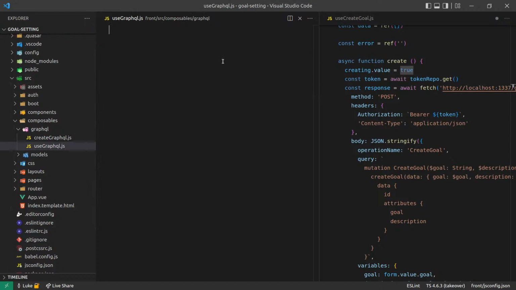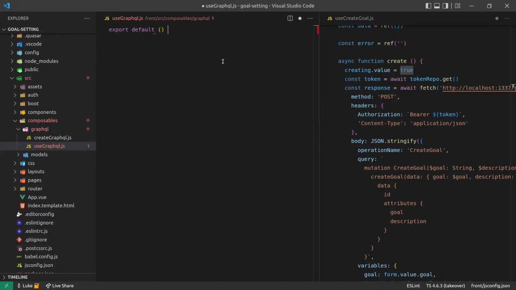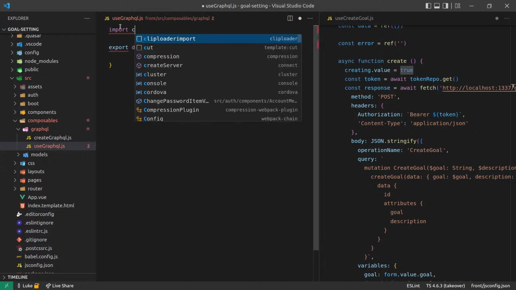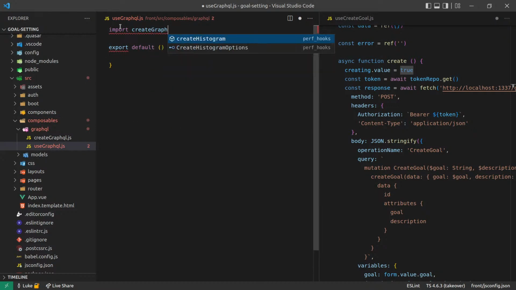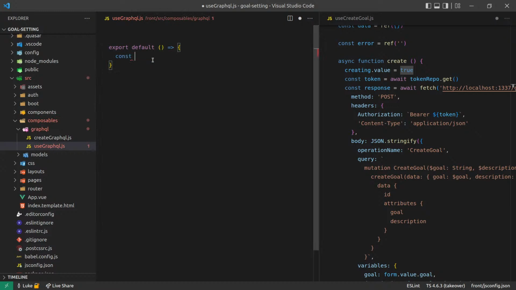So let's say export default. And then we can import here, excuse me, create GraphQL. So let's just say GraphQL is equal to create.